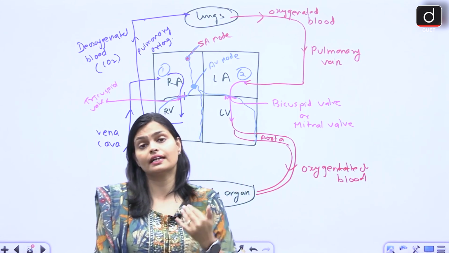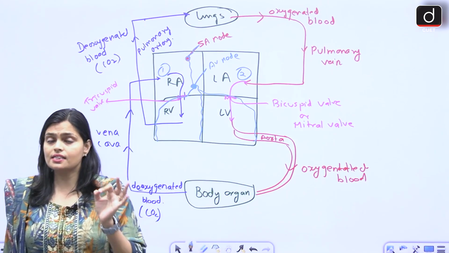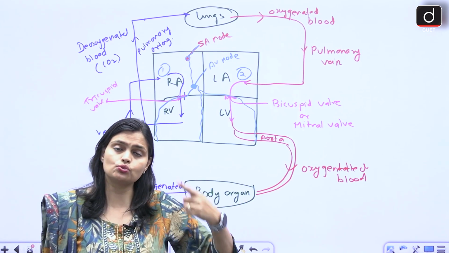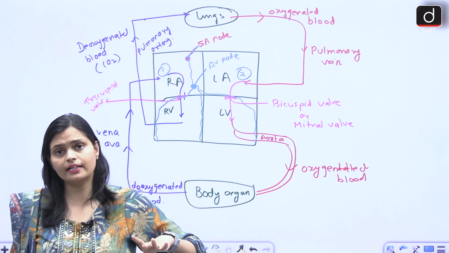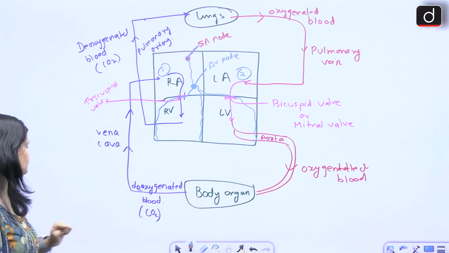So in mammals and in birds we have double circulation. Whereas fishes have only a 2-chambered heart, so they show only single circulation. So wherever there is lung involvement in the circulation, it is double circulation. Okay.